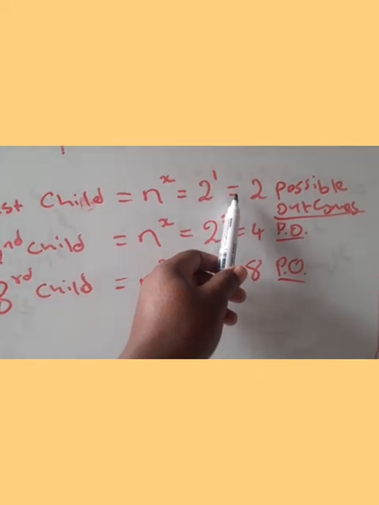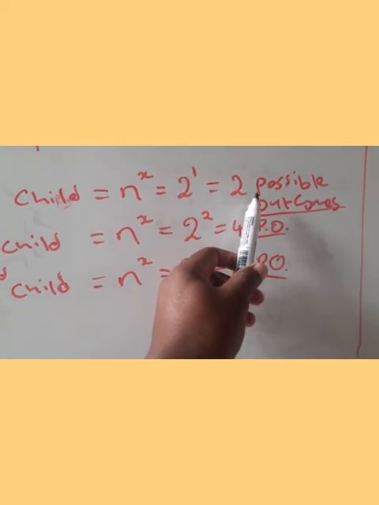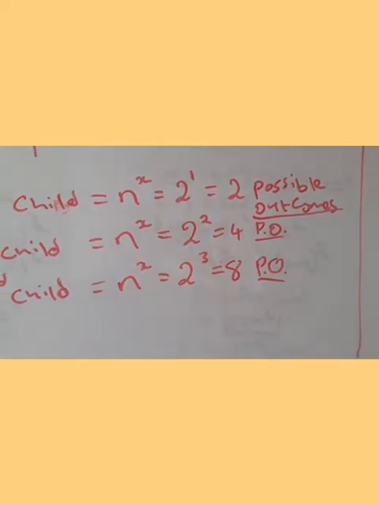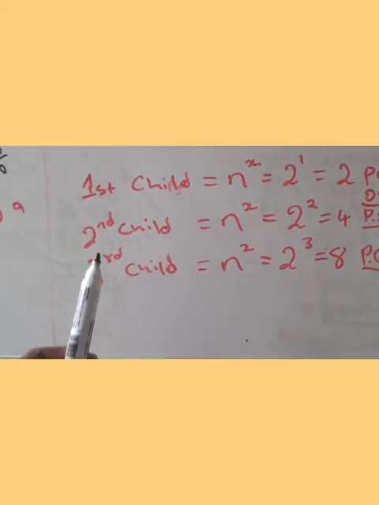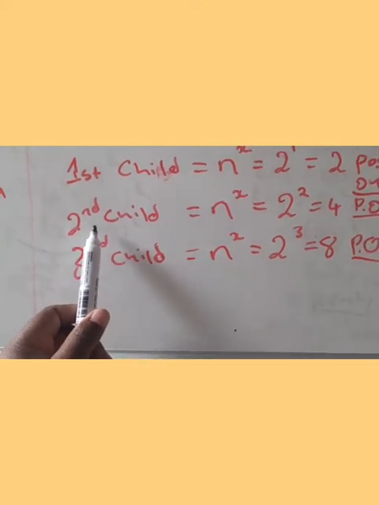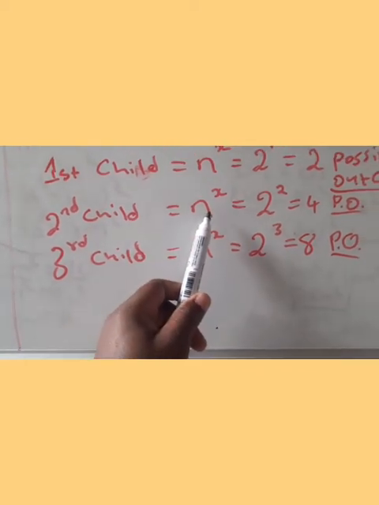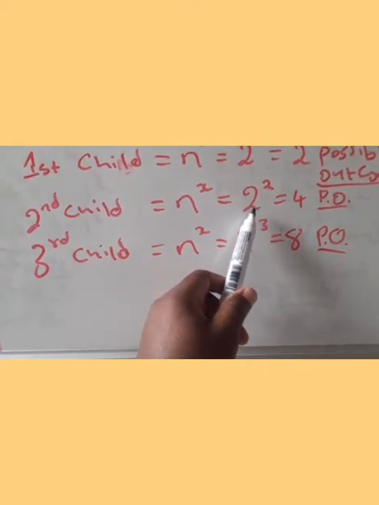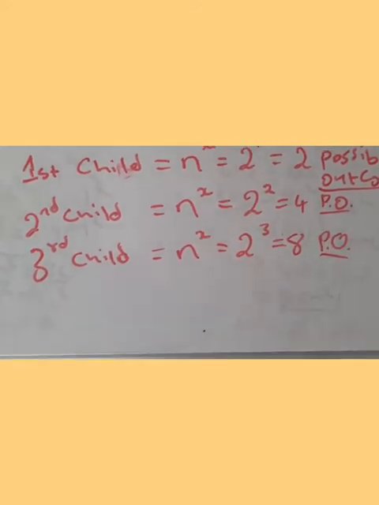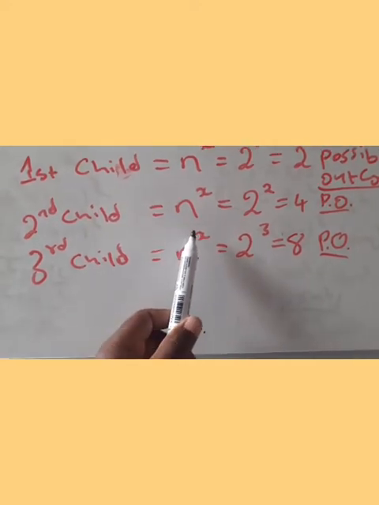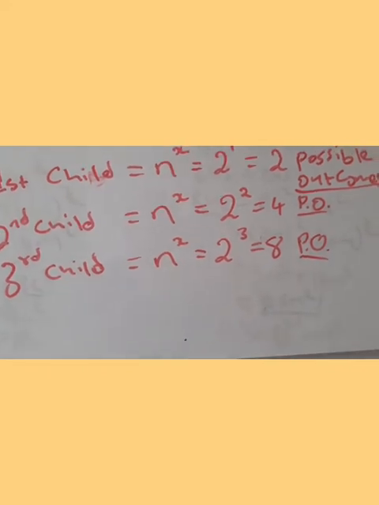Then it will be 2 to the power 1, which is equal to 2. And then it means we have 2 possible outcomes. I'll also show this to you on the tree diagram. Now the second one, if they were to have the second child, how many possible outcomes? It will be n to the power x, which is equal to 2 to the power 2, which is equal to 4. It means they will have 4 possible outcomes. Then for the third child, it will be n to the power x, which is 2 to the power 3, which is 8. It means they have 8 possible outcomes.